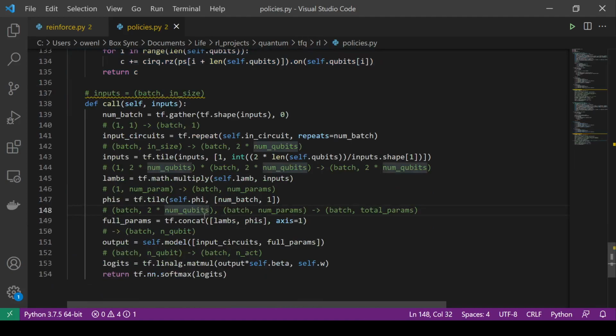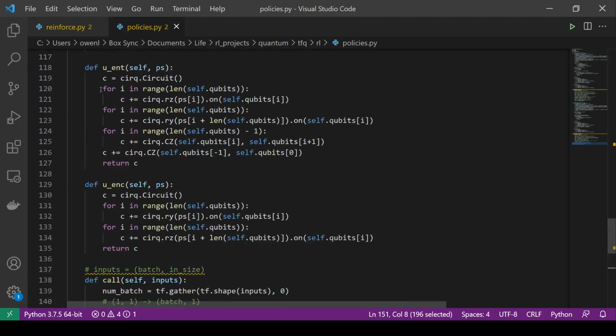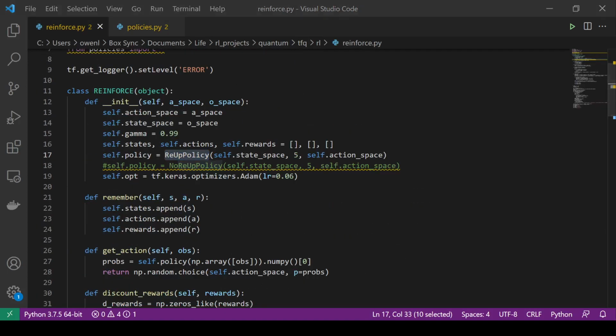And then this is also the exact same, except we don't have to tile them, right? We can just concatenate the thetas after the lambdas because the lambdas are just the very first input weights. And then this is all the same down here. So this is just the same, but with no re-uploading. And then we can run it. I'm not going to run it right now.